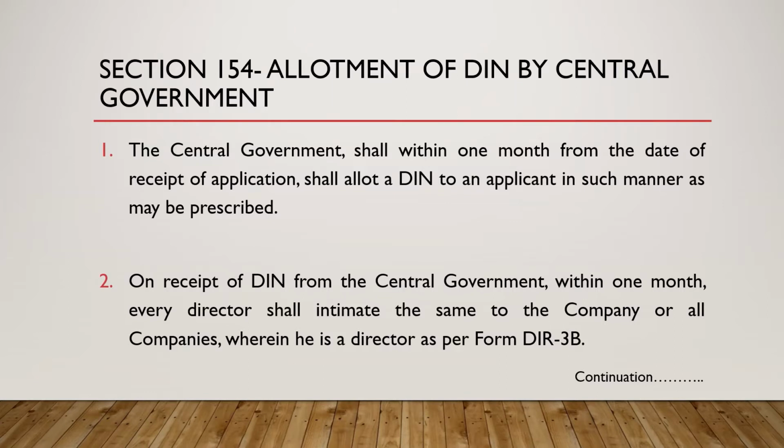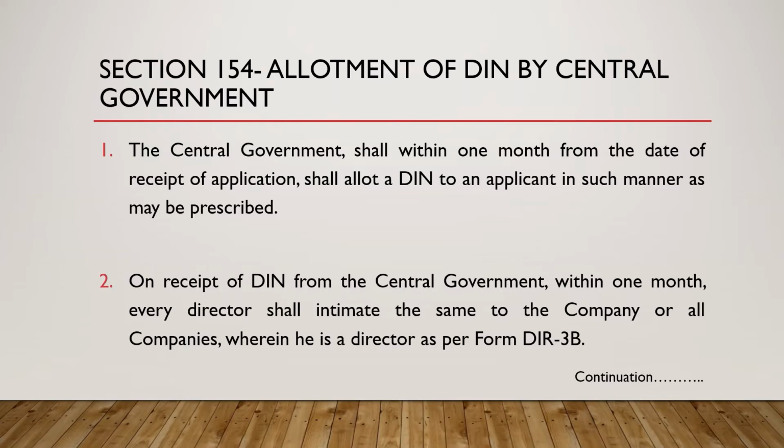Now on receipt of the DIN from the central government, within 1 month every director needs to intimate such DIN to the company or all companies wherein he is a director. And how will we intimate such a company? There is also a different form, that is form DIR 3B. What will the director do after obtaining DIN? He cannot just sit at home, right? Once he got appointed in a company, only after that did he apply for that DIN number. So once the government allotted the DIN number, he should intimate such company, right?